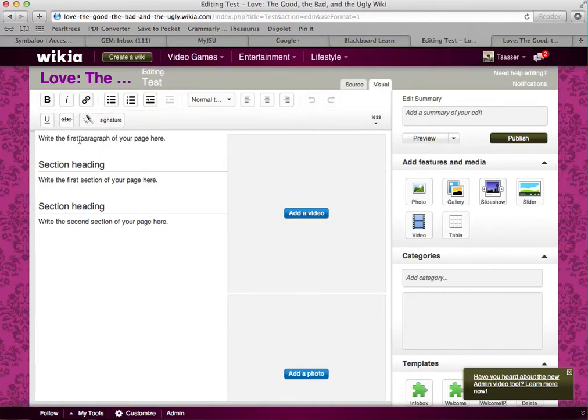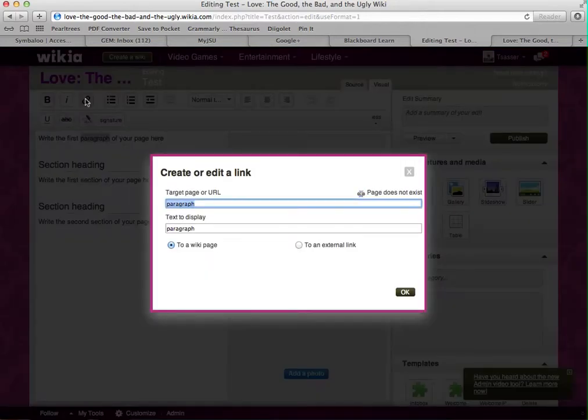So the way that you would do that would be to select the phrase that you want to turn into a hyperlink. So in case of a source, it would be the title of the source or the author of the source, whichever you've mentioned. And then you click on this link once you have selected it. You click on the link and you will paste in the URL for the source that you want to link to. And so you want to make sure if you're linking outside of the wiki, you have to select to an external link. Okay.